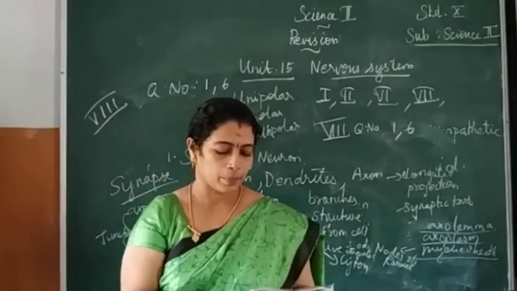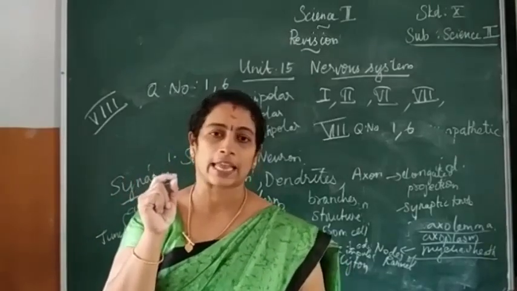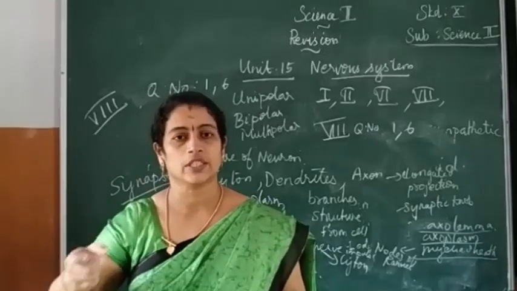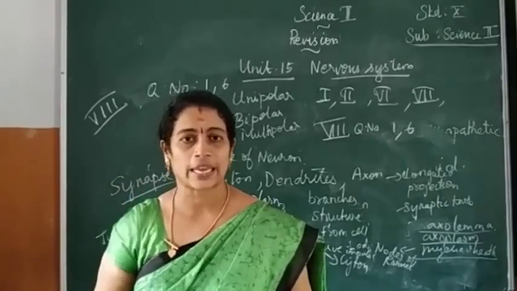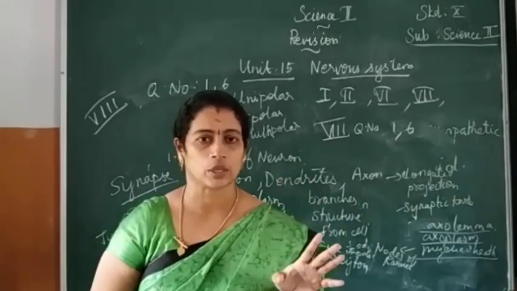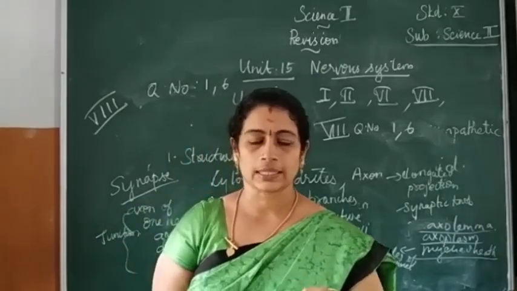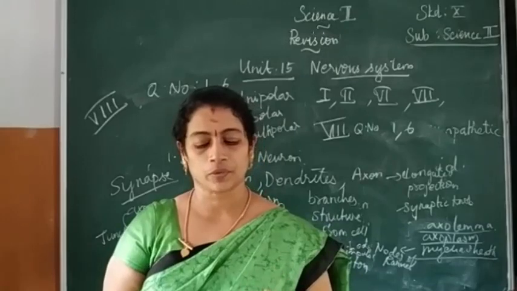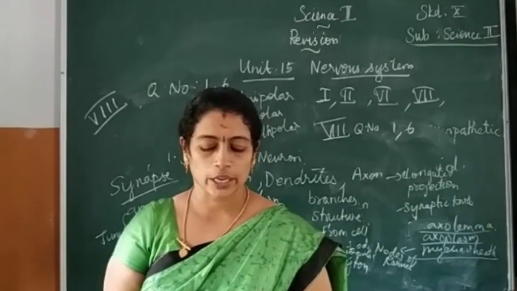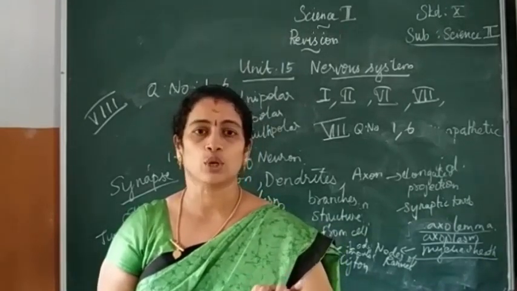Let me read it. Unipolar: only one nerve process arises from the cyton, which acts as both axon and dendron. It appears as a single process arising from the cyton. Once again, unipolar neuron. Just see the diagram. The answer for the diagram is A. In the unipolar neuron, only one nerve process arises from the cyton, which acts as both axon and dendron.